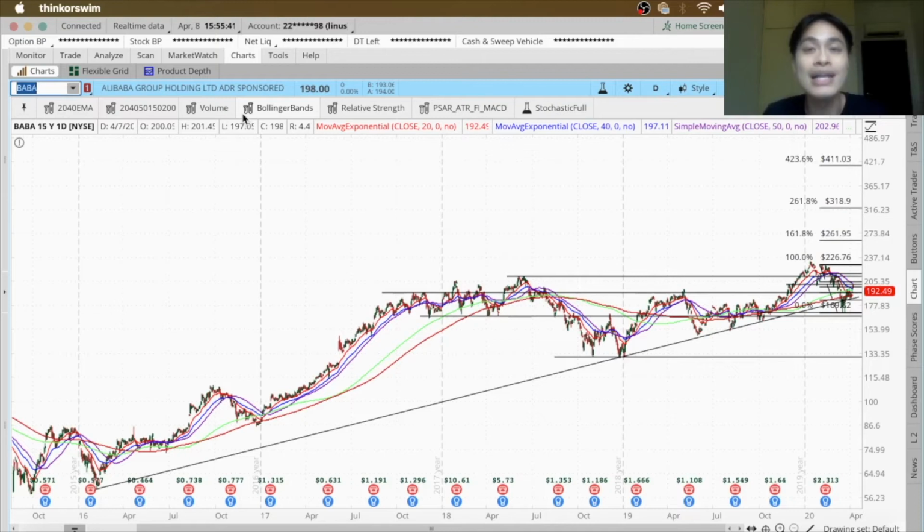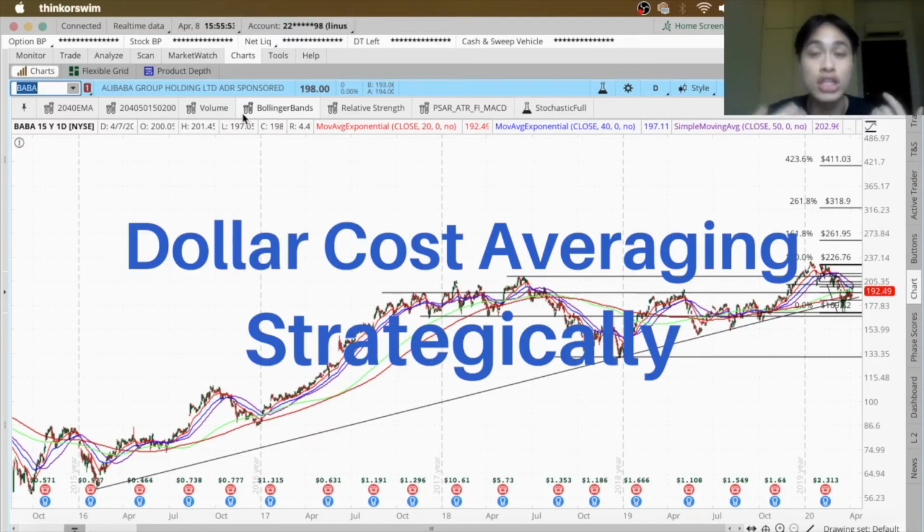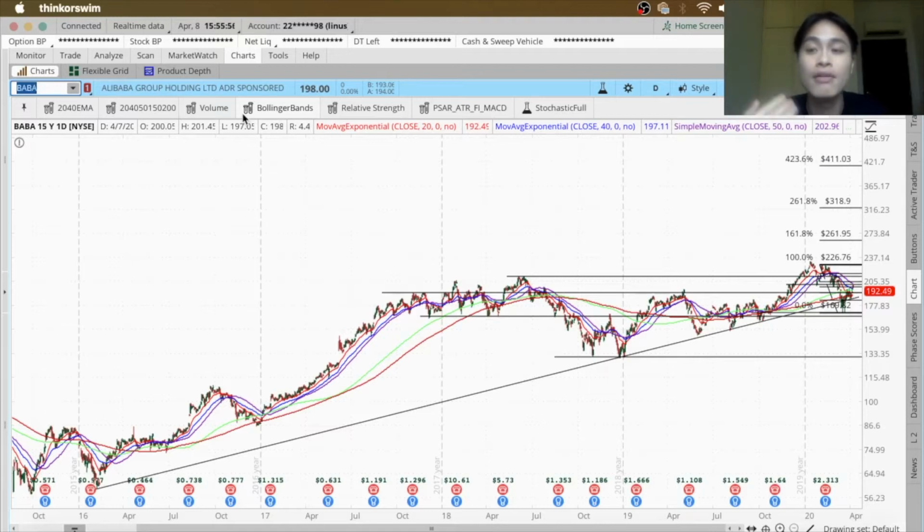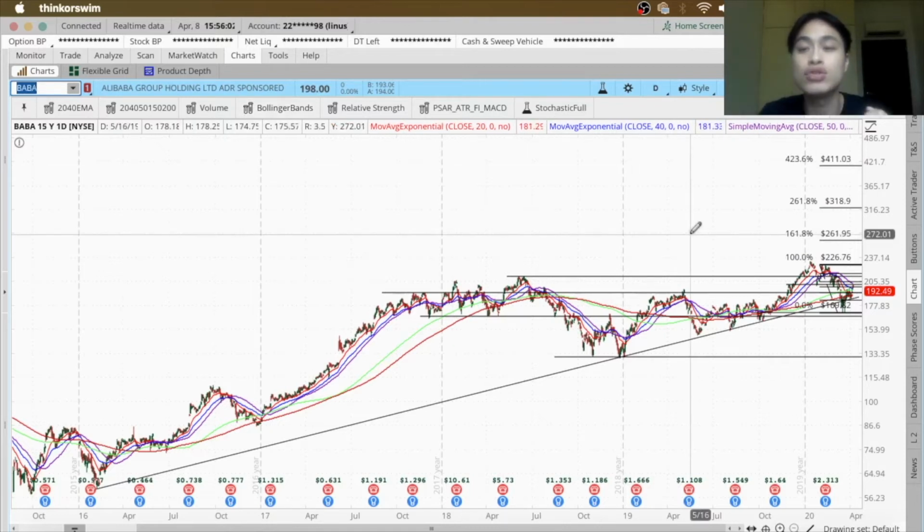Remember earlier in the video, I mentioned that the first thing is we want to do dollar cost averaging when the company is fundamentally strong. And the second thing is to only do it at strategic points. So Alibaba, when I did my own analysis, I determined it to be a fundamentally strong company. So the next thing we want to look at when we do dollar cost averaging is to do it at strategic points.